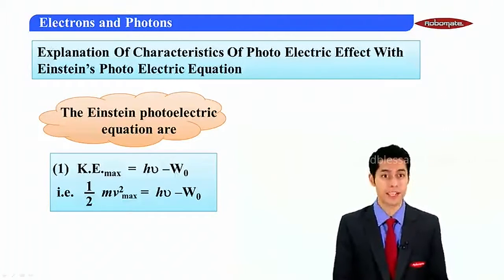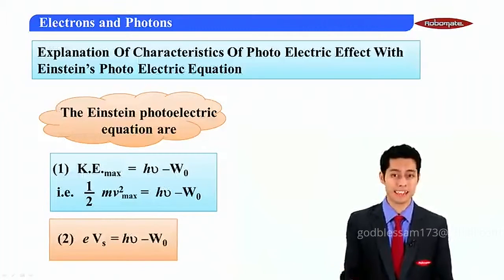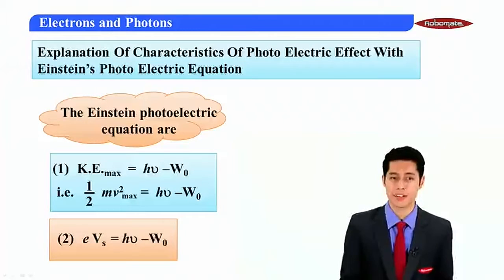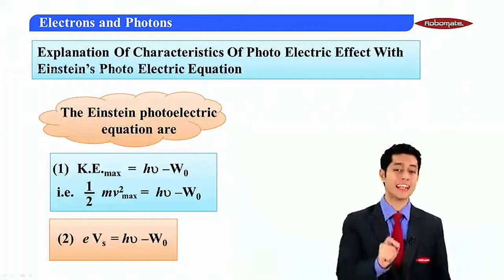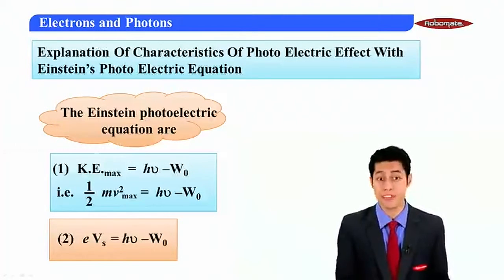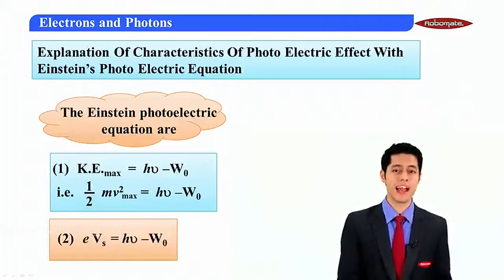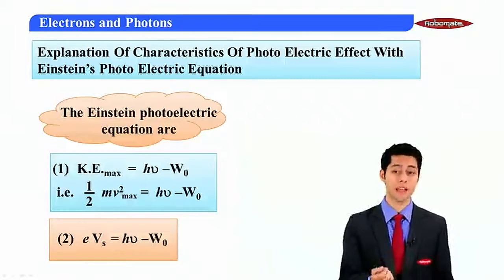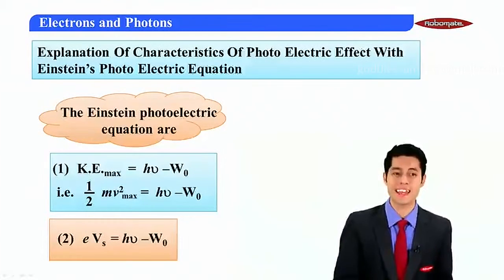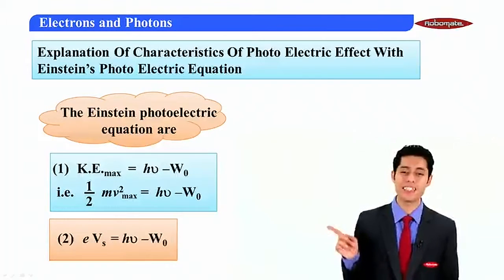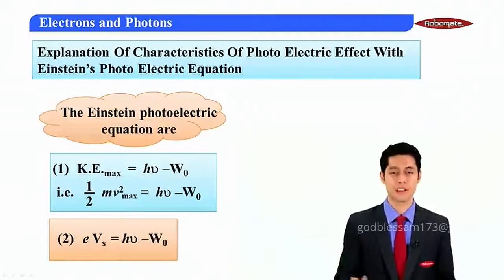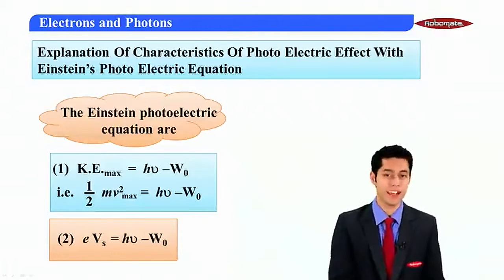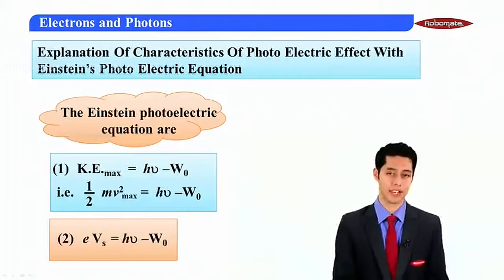We can also write the same equation in this format, that is eVs is equal to h nu minus w naught. Now my question is, how does kinetic energy maximum equal eVs? Students, we remember that work done is equal to KE max to stop the electron, and that work done is given by eVs. That is why kinetic energy is eVs, and hence we get this equation. In this equation, Vs stands for stopping potential and e stands for charge of electron.